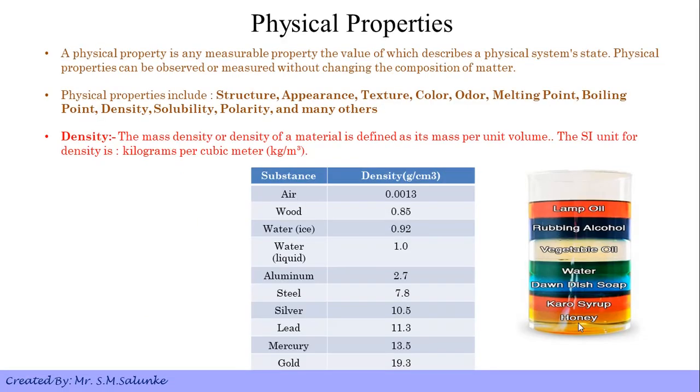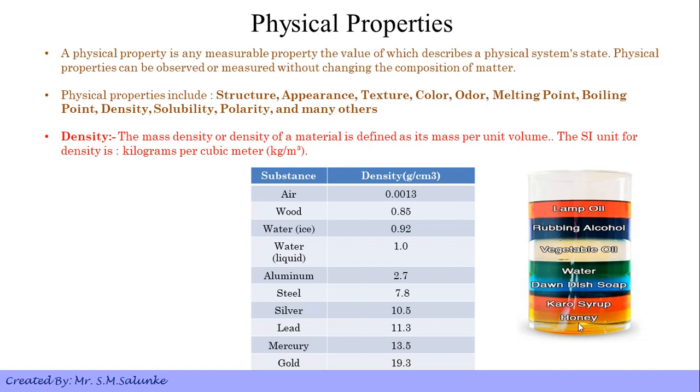A physical property is any measurable property, the value of which describes a physical system's state. Physical properties can be observed or measured without changing the composition of matter. Physical properties include structure, appearance, texture, color, odor, melting point, boiling point, density, solubility, polarity, and many others. Let's understand the major properties: density, melting point, and boiling point.